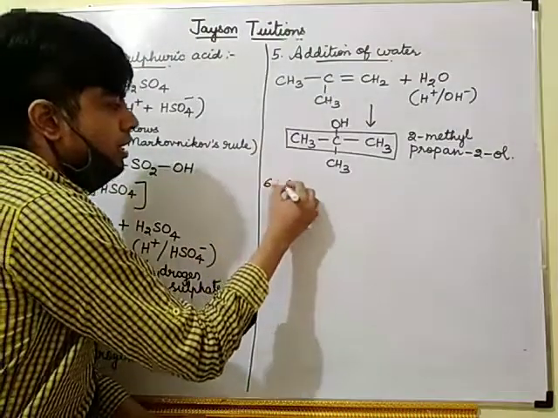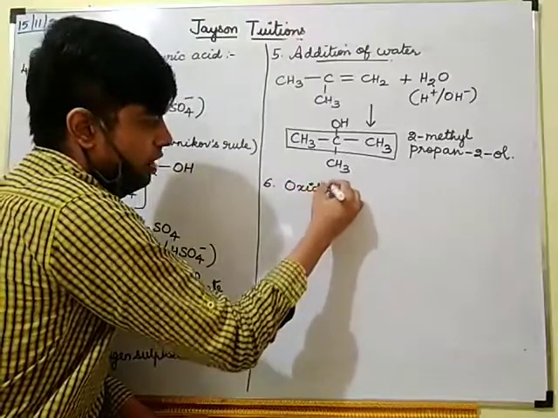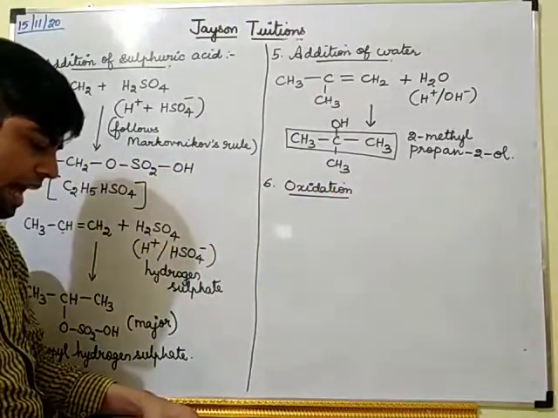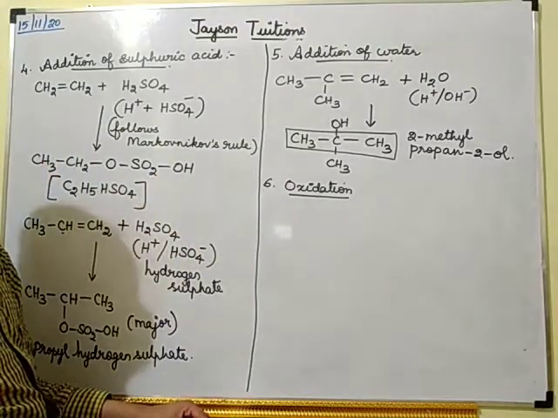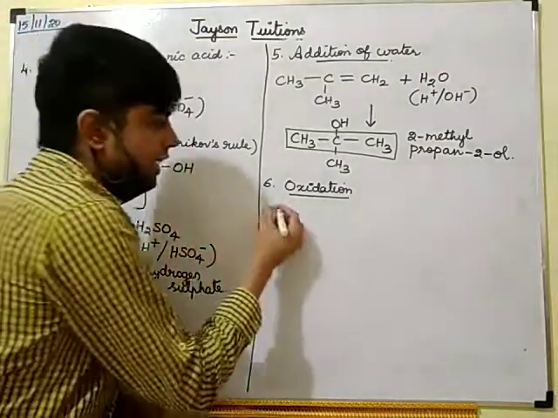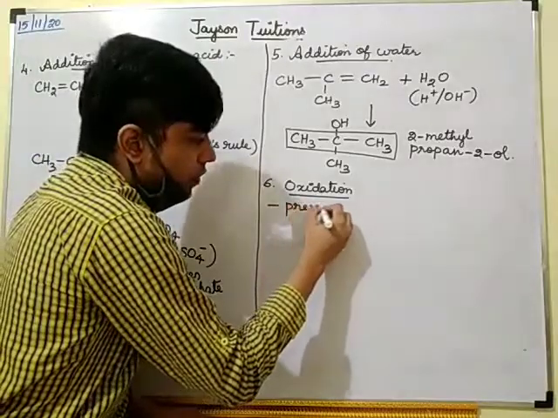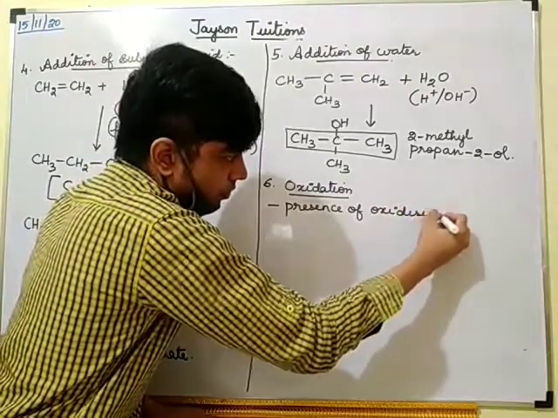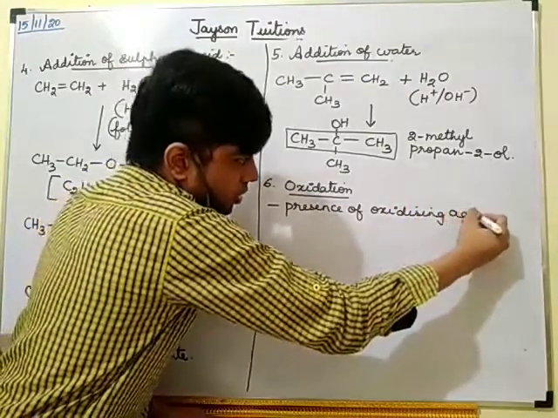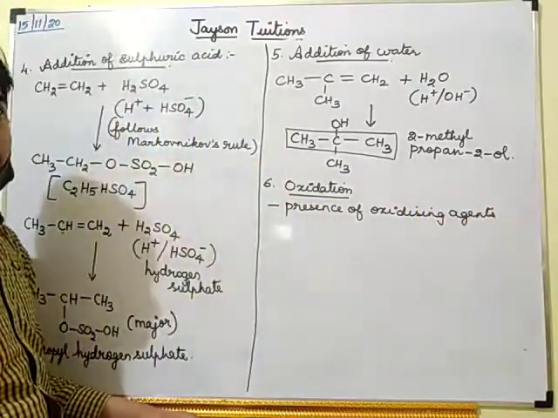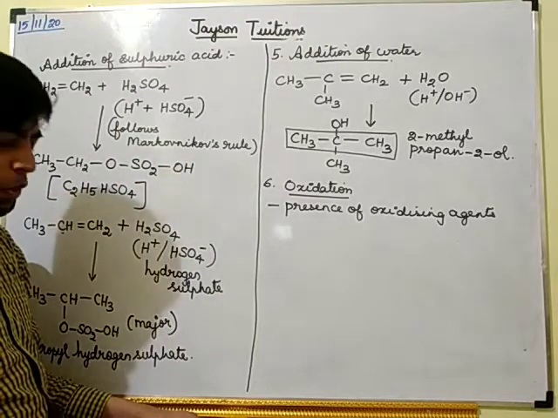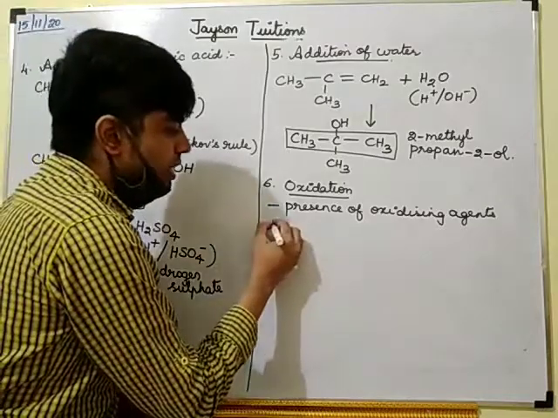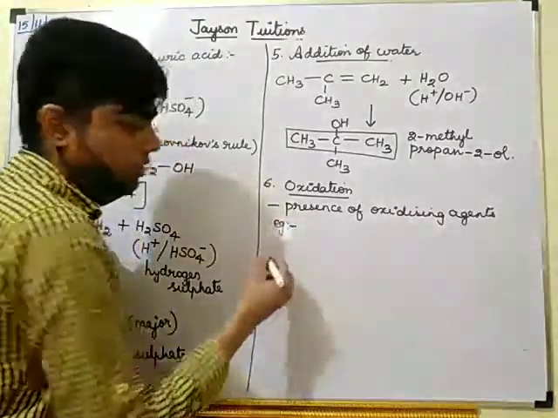The next one is oxidation of alkenes. Oxidation of alkenes takes place in the presence of oxidizing agents. Which is the oxidizing agent? The famous oxidizing agent, potassium permanganate. That only we will be using.